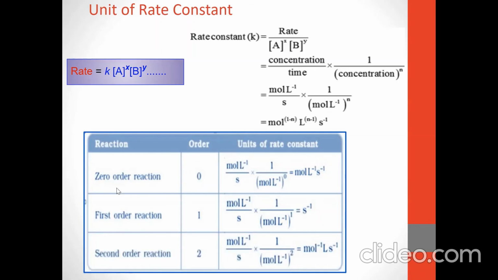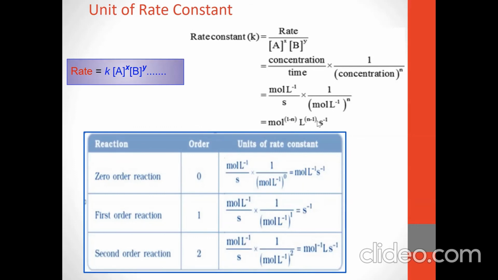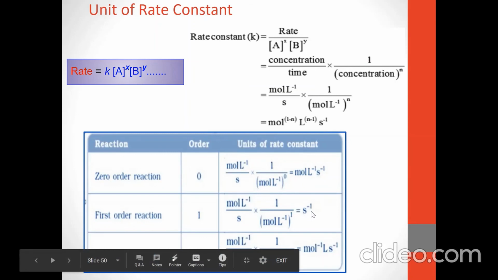If we take a zero order reaction, we put n equal to 0, so the unit of rate constant becomes mole per liter per second. Secondly, if we put n equal to 1, we get mole raised to 1 minus 1, L raised to 1 minus 1, per second, so the unit is per second for a first order reaction.